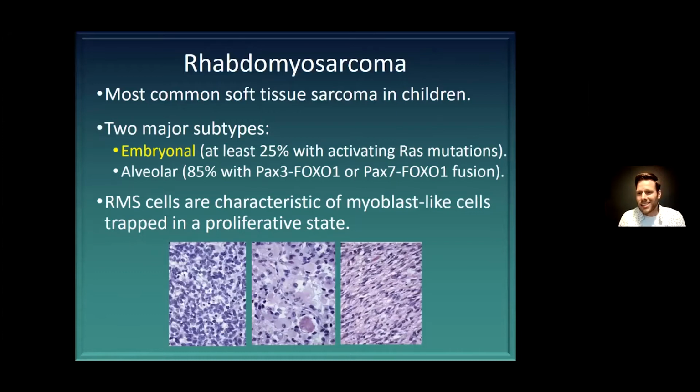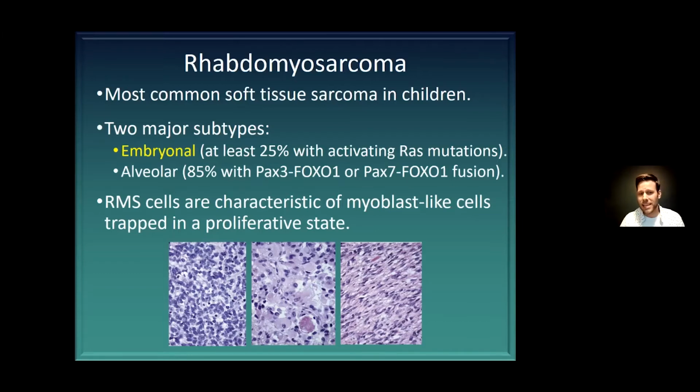We actually started looking at rhabdomyosarcoma, which is the most common soft tissue sarcoma in children. These cells are myoblast-like cells. They have a gene expression profile that's similar to myoblasts, but there are two different types. The most common type is called embryonal, and it is activated mostly by mutations in the RAS pathway, MAP kinase pathway, with about 25% of the mutations actually occurring in RAS oncogenes.